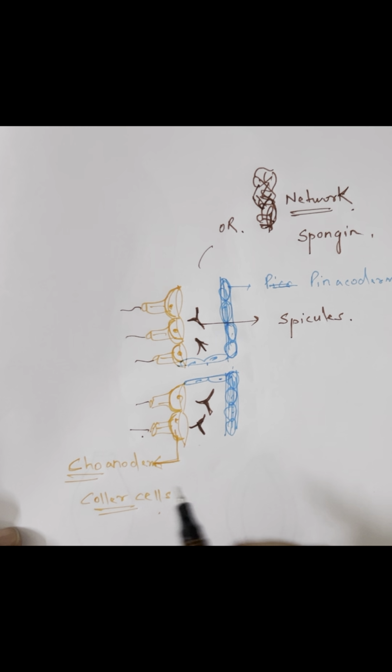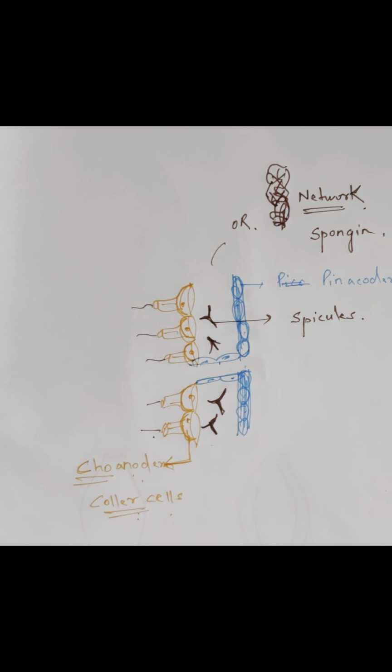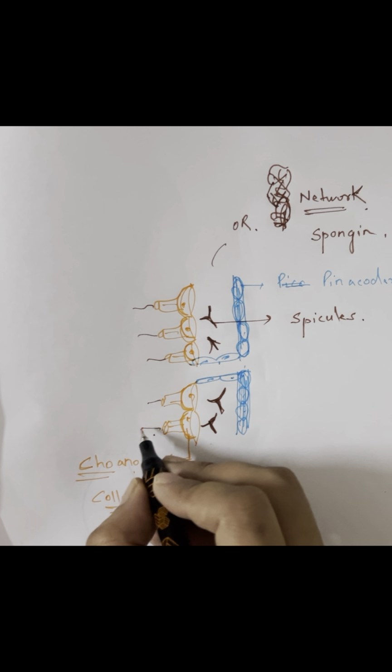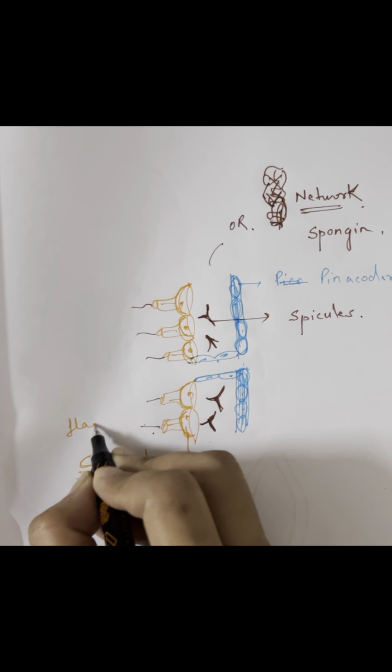In between these two layers you will find some brown, which I have represented with brown color. So these are the endoskeleton.